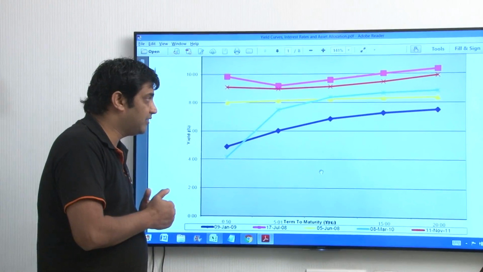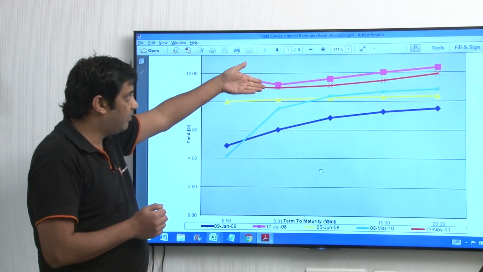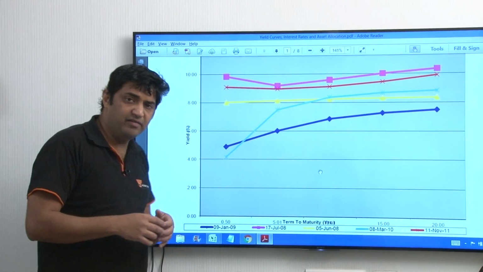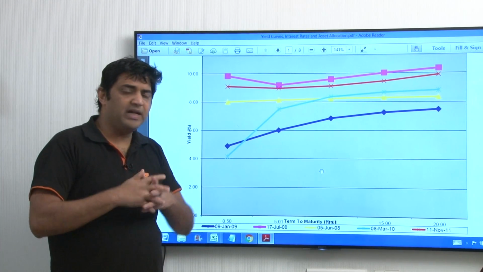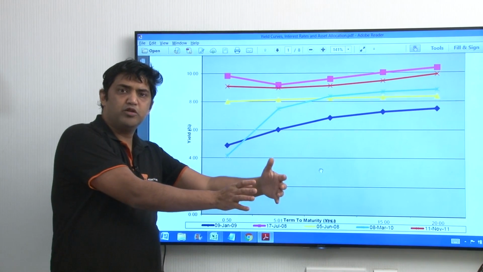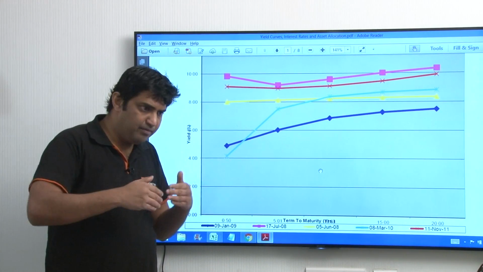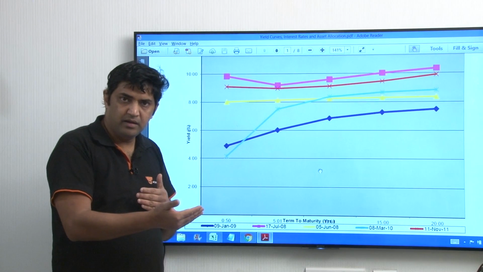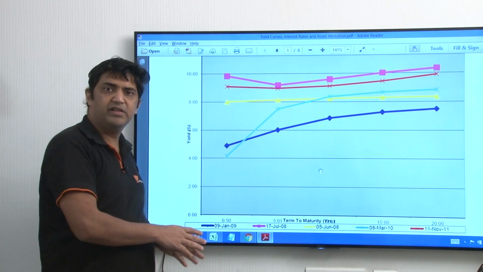Now also, sadly, investors make this mistake. By the time 2008 was over and 2009 started, equity markets had pained investors big time.